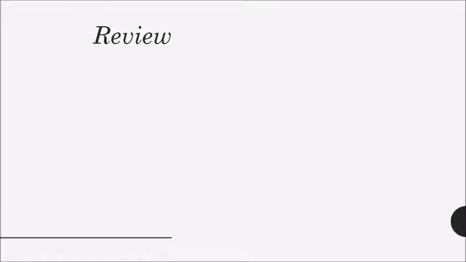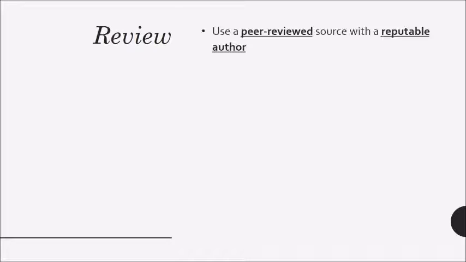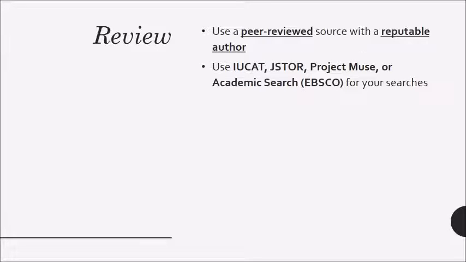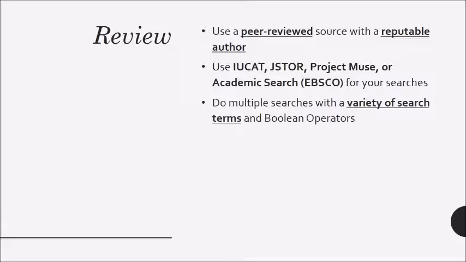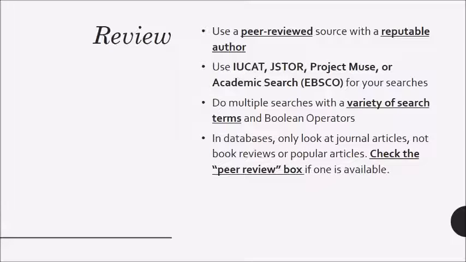So let's do a quick review of the major takeaway points from this video. First, use a peer-reviewed source with a reputable author. Use IUCAT or JSTOR, Project Muse, or Academic Search for your searches. Do multiple searches with a variety of search terms and use Boolean operators. In databases, only look at journal articles. Don't use book reviews and don't use popular articles. Sometimes databases may have a peer review box that you can even check, and that way you can be sure that you can trust the articles coming back.